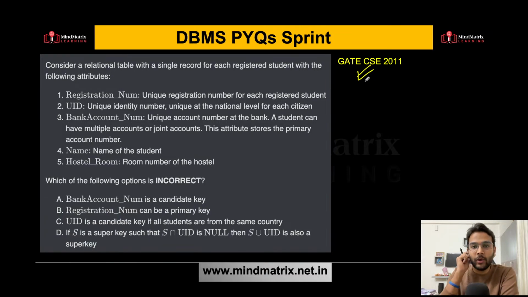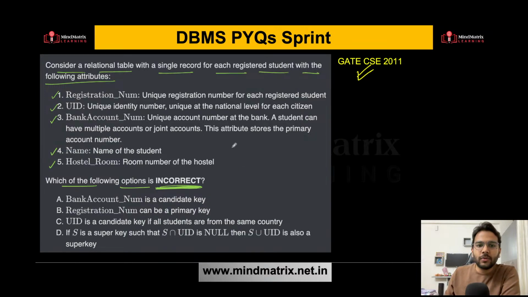That is from GATE CSE 2011. So let's read this question now. Consider a relational table with a single record for each registered student with the following attributes. So here they are saying that these are the attributes present in this particular relational table: registration number, UID, bank account number, name, hostel room. Now we need to find which of the following options is incorrect.